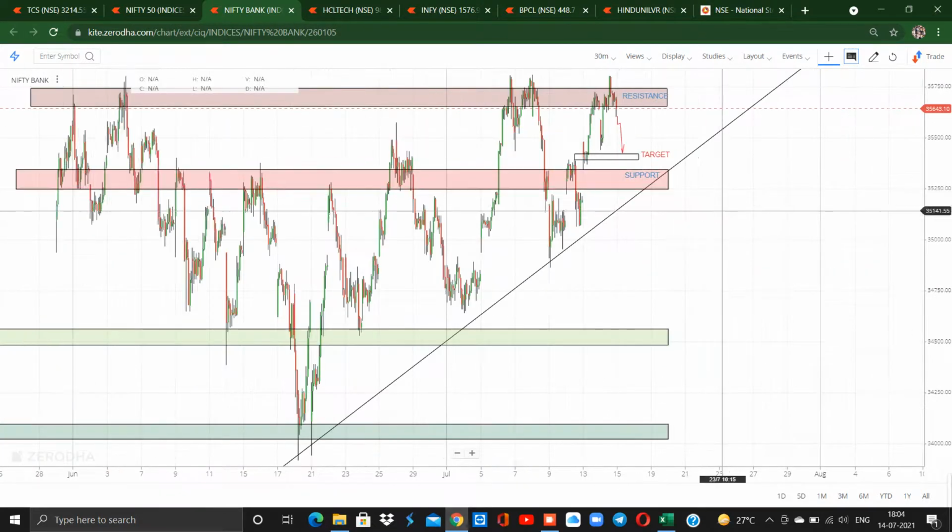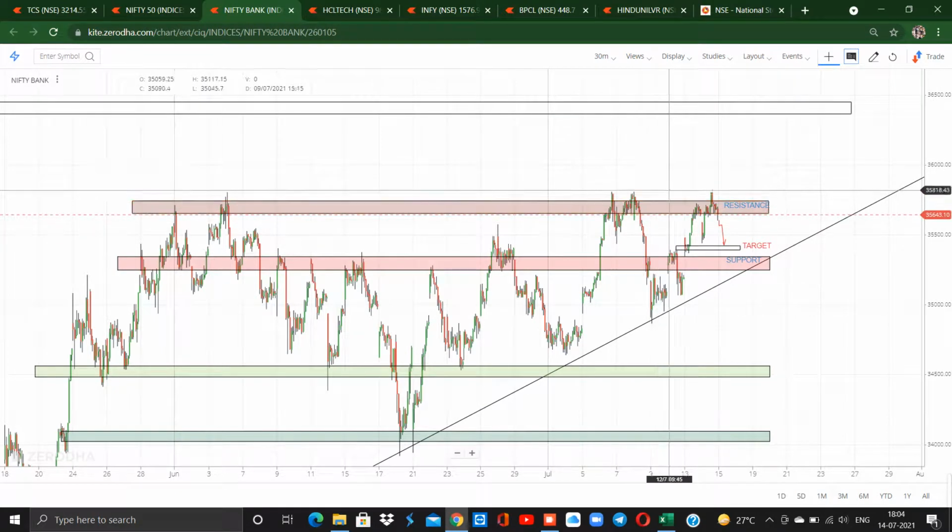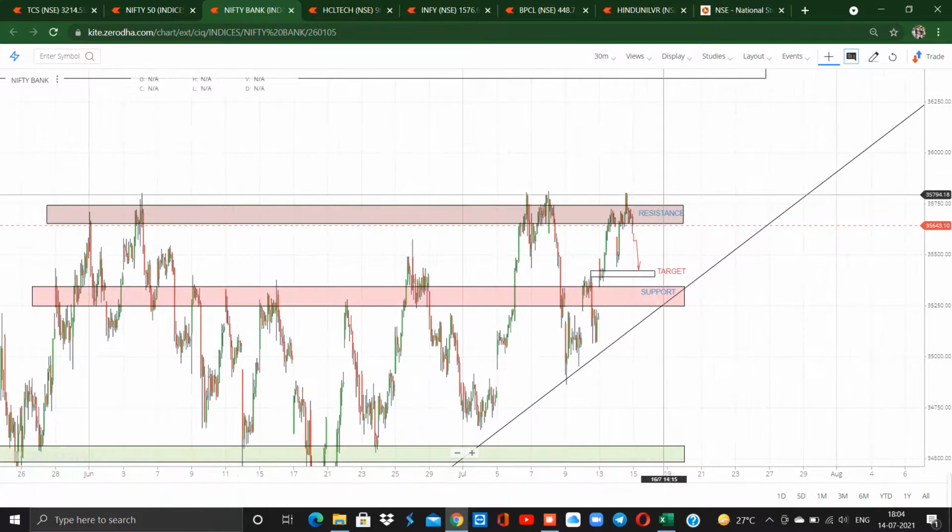We could see that in the 30 minutes time frame, a lot of times the market got rejected in this price zone around 35,750 to 35,800. So a candle crossing above this will be considered as bullish momentum.